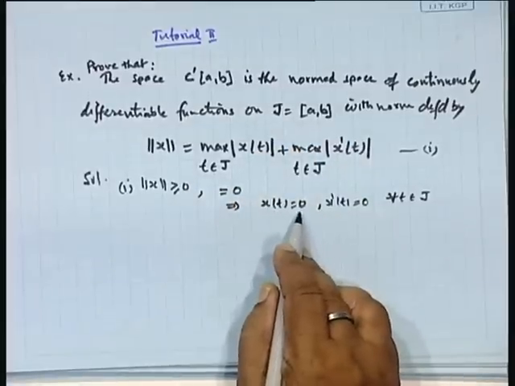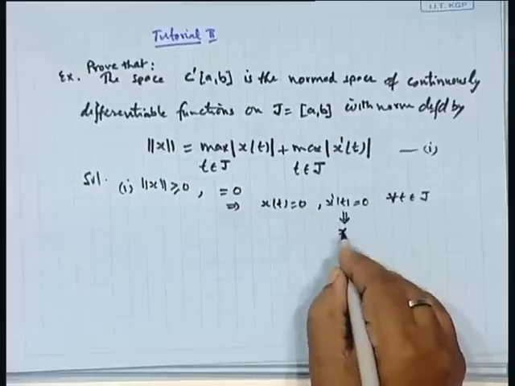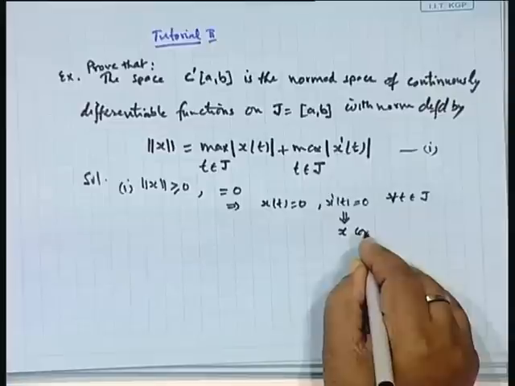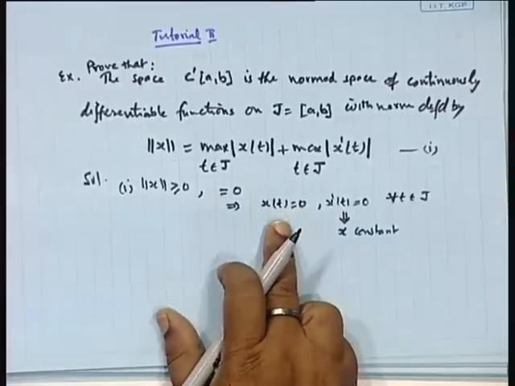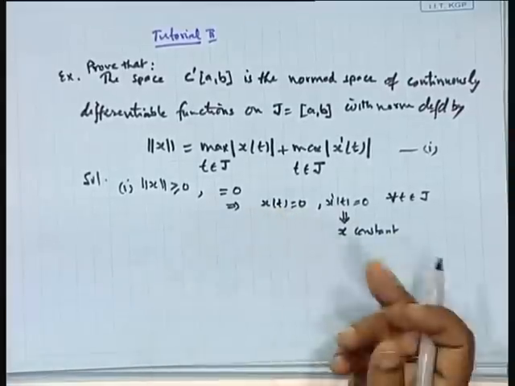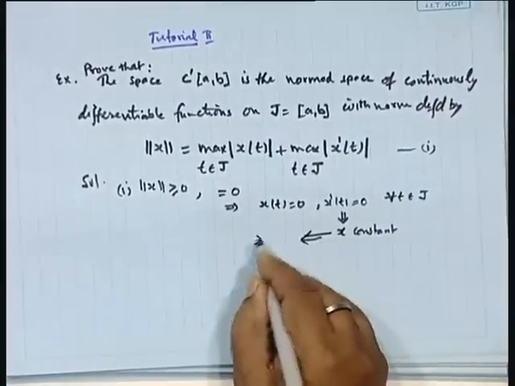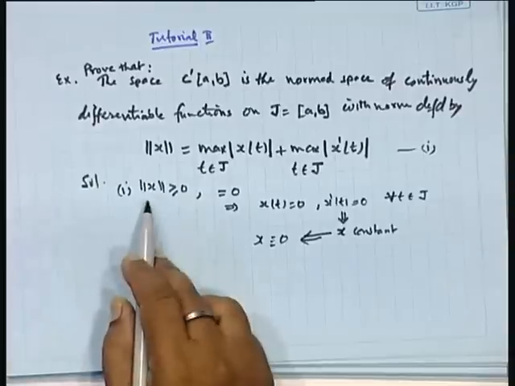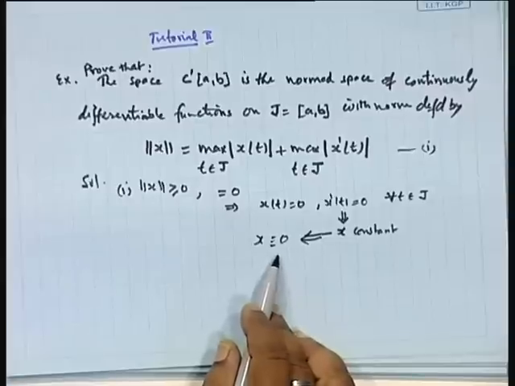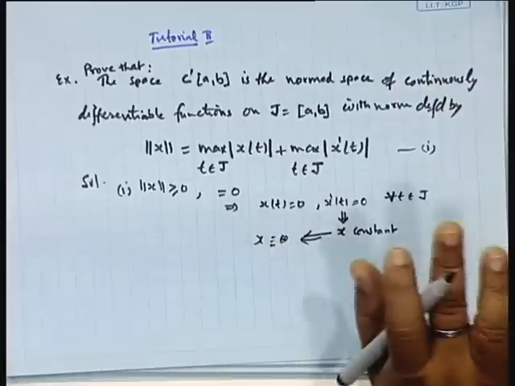Now, x'(t) is 0 implies the function x must be a constant function, and since the first condition shows x(t) is 0, 0 is also constant. So, it can take the value only when x is 0. So, x must be identically 0. So, norm of x equal to 0 will imply x is equal to theta, the zero element. Is it okay?